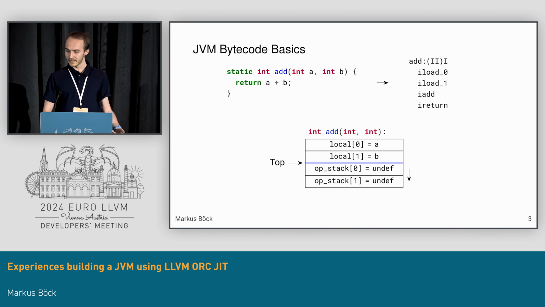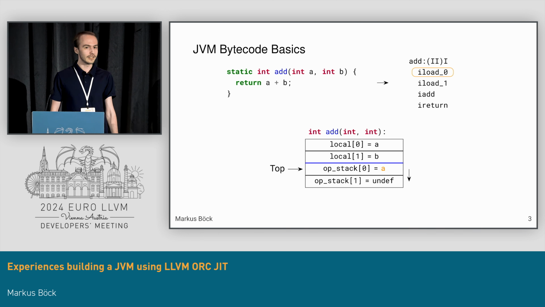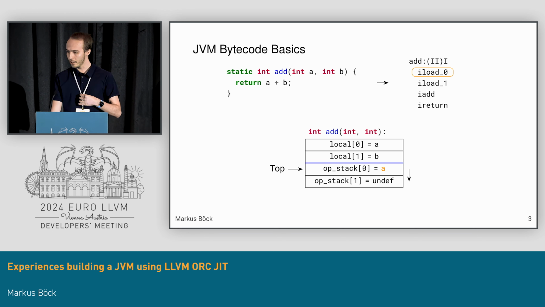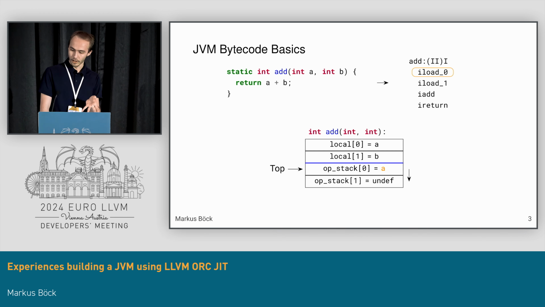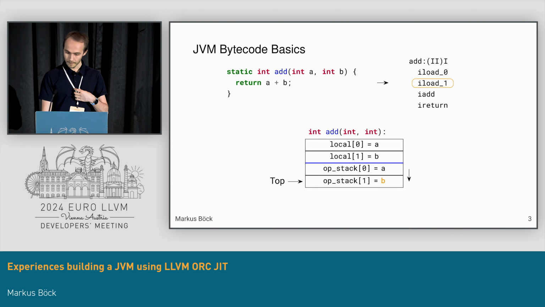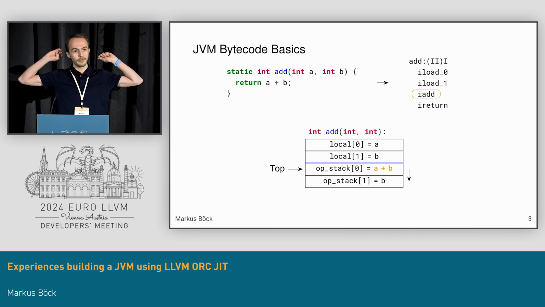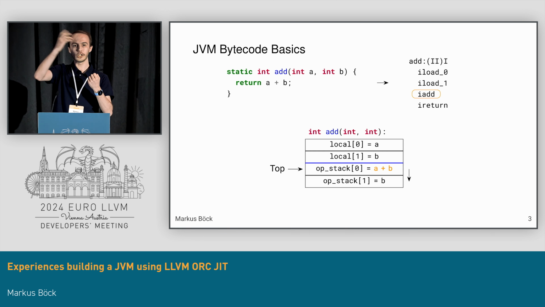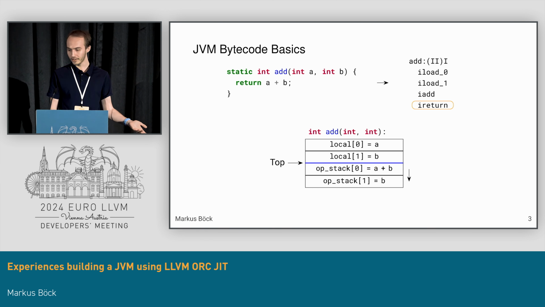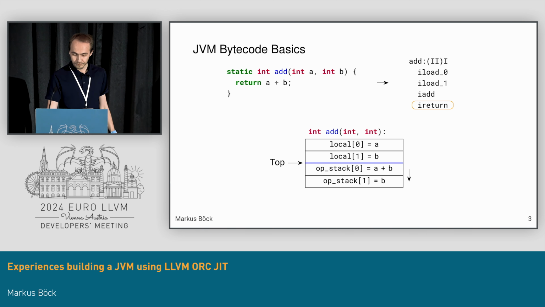So here we have a super basic example. We have 4 instructions. The first one is an iLoad 0. What this does is just loads from the first local variable and pushes it onto the stack. This is in our case A. iLoad 1 loads the second variable, pushes it onto the stack. What the iAdd now does, it consumes 2 values on the stack, pops them, pushes the result onto the stack. iReturn pops it from the stack and returns from the function entirely.